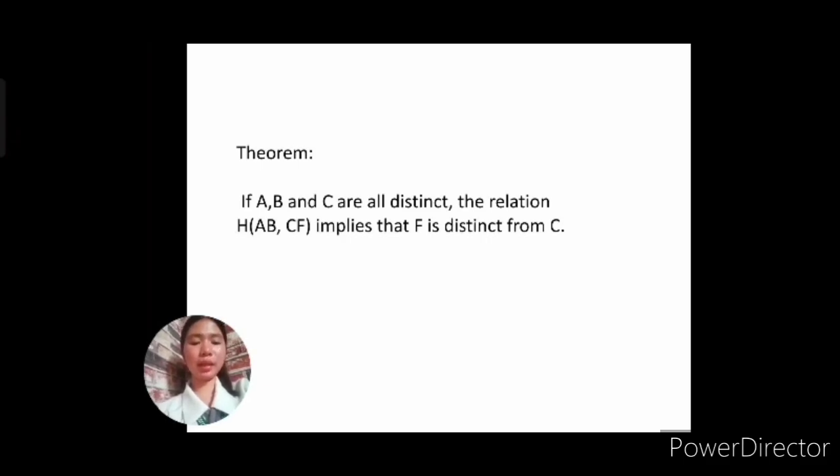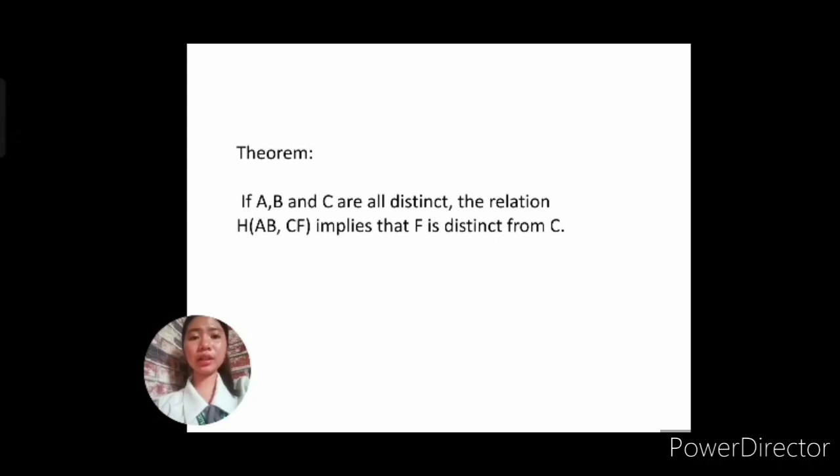So why do we say that F is distinct from C? It's because, according to axiom 7, the three diagonal points of a complete quadrangle are never collinear. So C will never be a diagonal point. That's why they are distinct, okay?